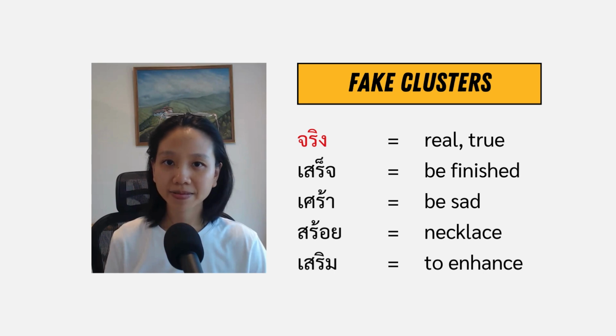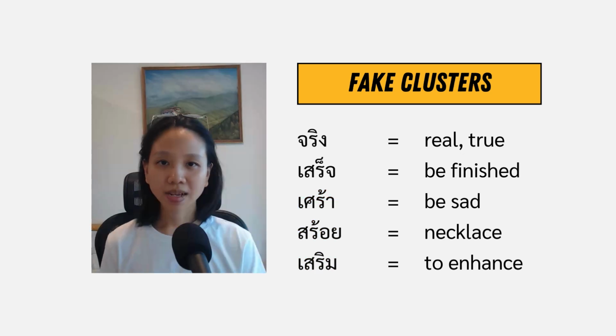จริง เสร็จ เศร้า สร้อย เสริม. The fake clusters is usually the combination of the s initial consonant and รอเรือ cluster consonant, as you can see in these example words. But for the word จริง you need to memorize it.